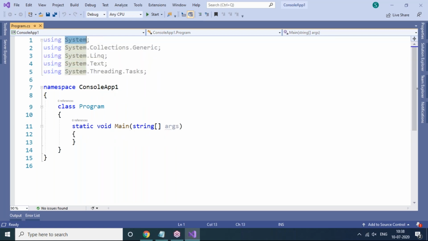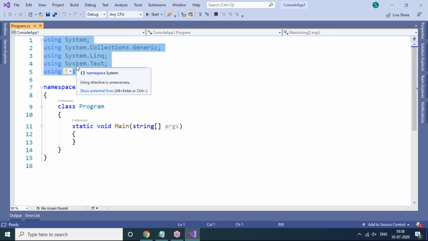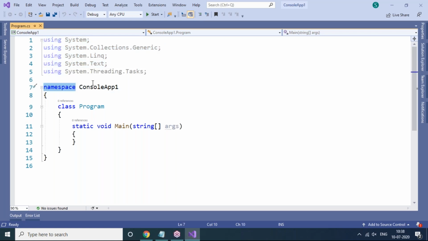So, using System, System.Collections.Generic, System.Linq (language integrated query), System.Text, System.Threading.Tasks. These namespaces come by default. And this namespace here, ConsoleApp1, is a user defined namespace. Yes, this is also a namespace. Your application is also considered a namespace. So we can call this a user defined namespace.